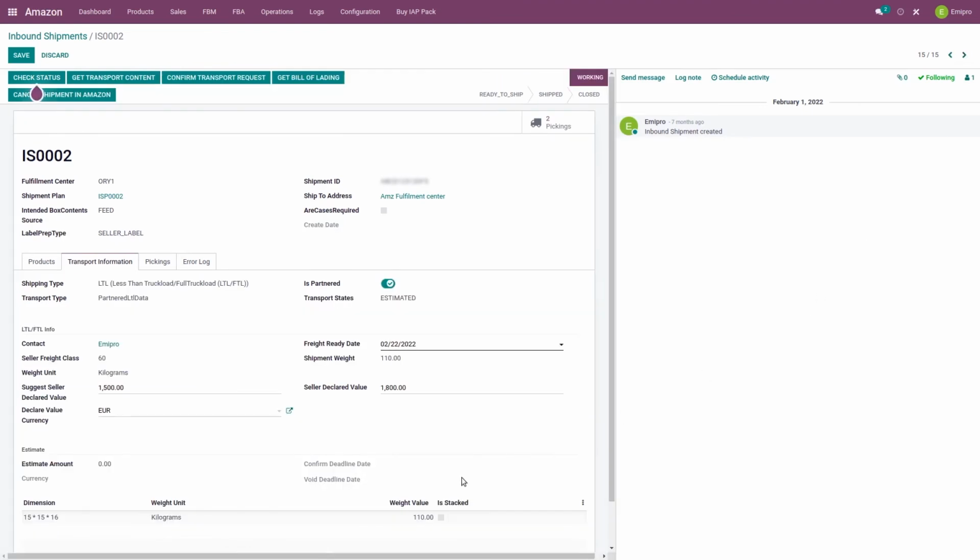So when you are doing LTL, you need to add certain information like the contact information. It will be the person in your organization who is responsible for the shipment, and this will be used by the carrier if they have any questions about the shipment.